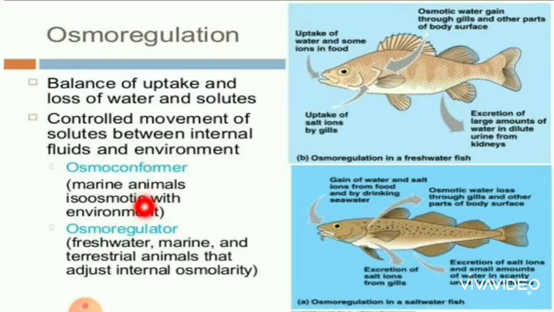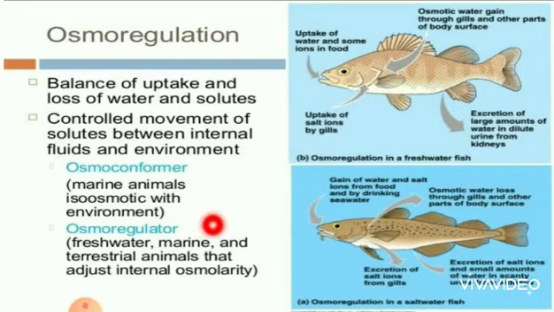There are two major types of osmoregulation. What are they? Osmoconformers and osmoregulators. Osmoconformers are organisms that try to maintain the osmolality of their body matching with their surroundings. For example, marine animals are isosmotic with the environment. Most of the invertebrates, marine organisms are osmoconformers.